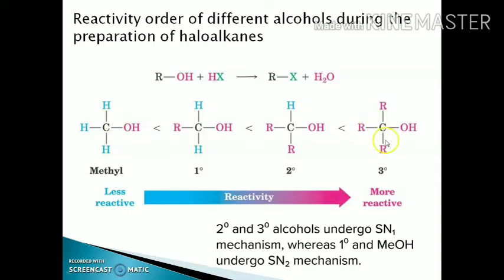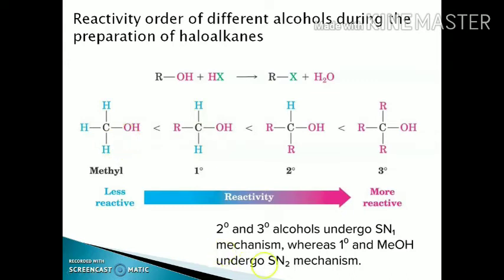Due to the presence of three methyl groups, which are electron releasing groups, in the case of tertiary alcohols, it easily releases the OH negative ion to generate the tertiary carbocation, which is more stable in comparison to the secondary carbocation, which is more stable than the primary carbocation, and the primary carbocation is more stable than the methyl carbocation.